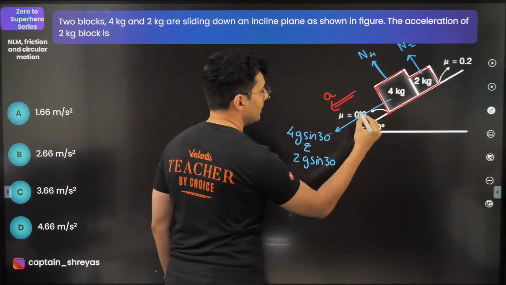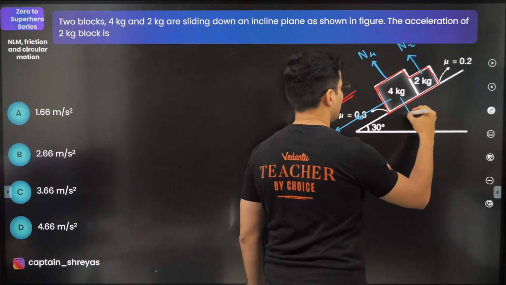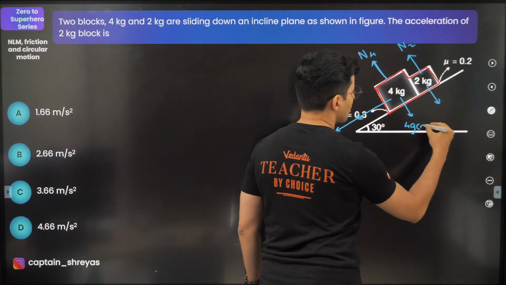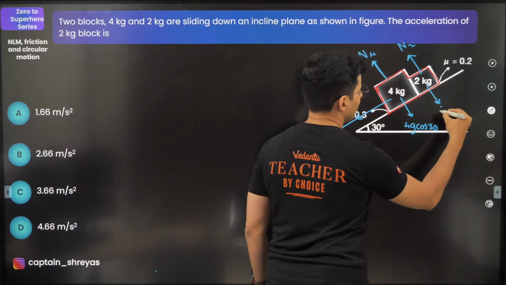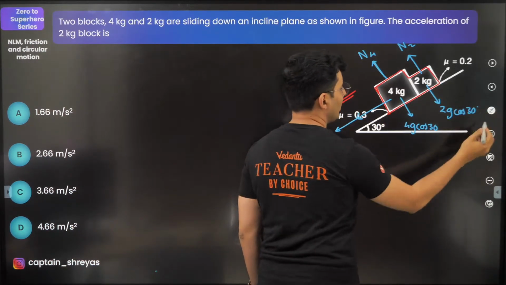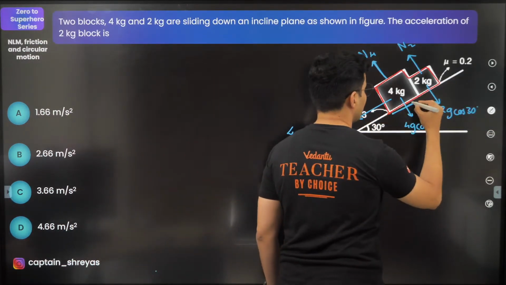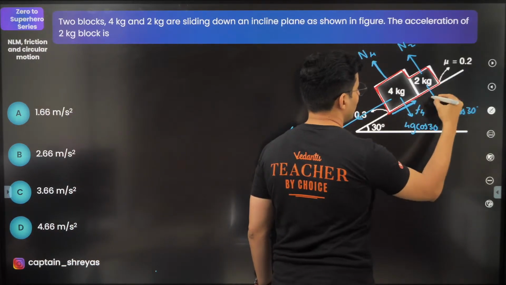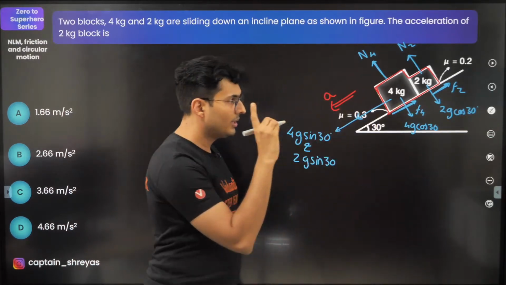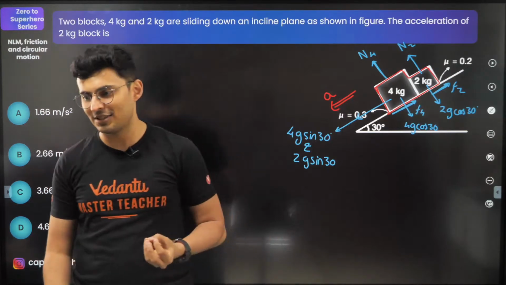Both will be acting down. 4g sin 30, 2g sin 30. Yes, there is going to be 4g cos 30 over here, and this will be 2g cos 30. Not just that, apart from this, there is going to be frictional force F4 and F2. Be careful, each of them will be different because of different coefficients of friction.